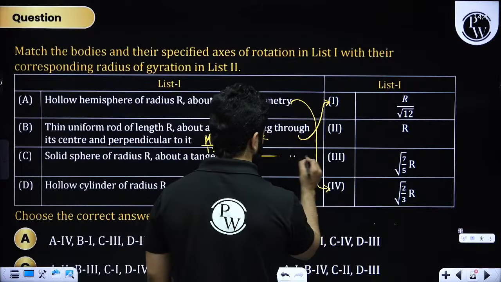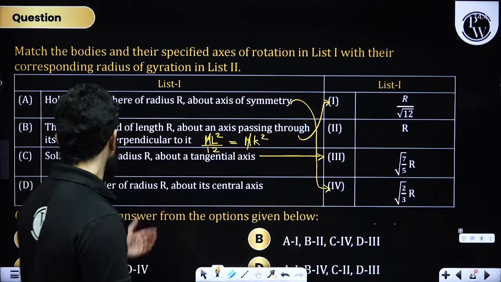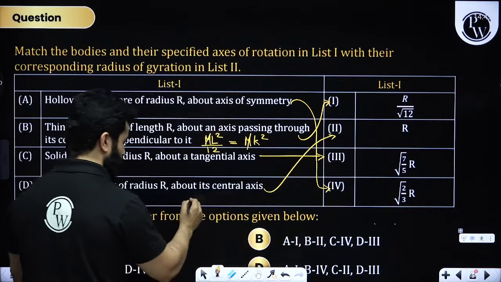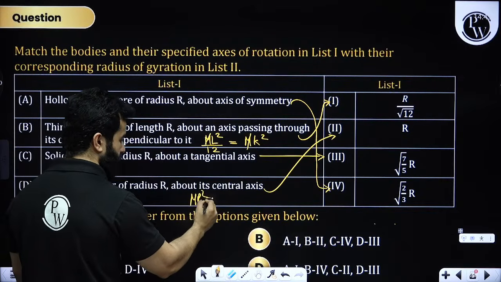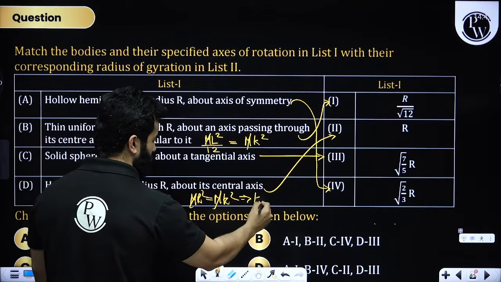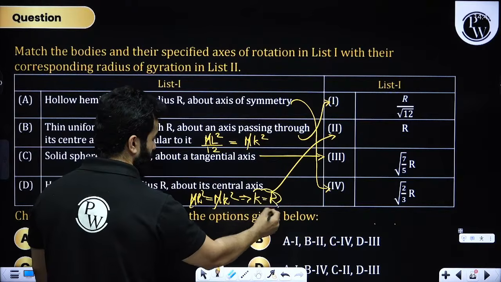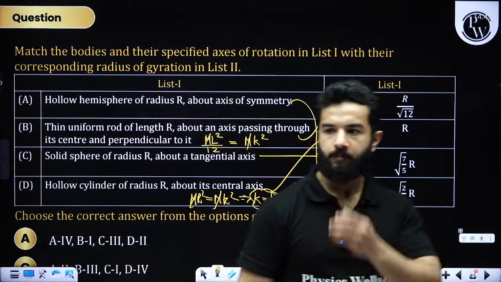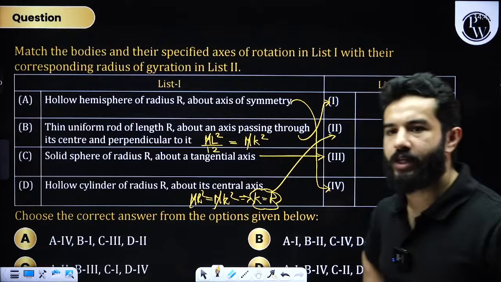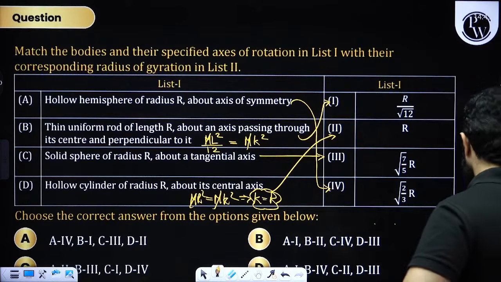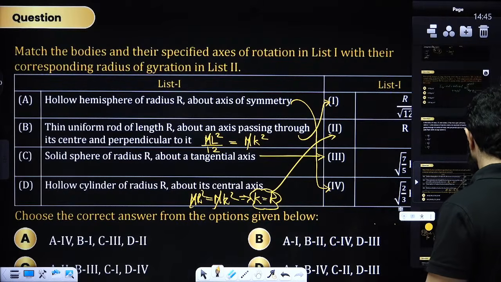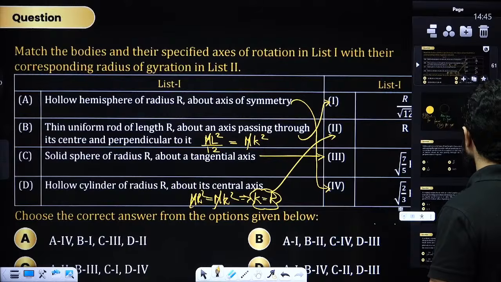That means option 3. And for a hollow cylinder, that will obviously be equal to r, right? Because moment of inertia is mr square and that will equal mk square. So k is actually equal to r. All right, clear? Any more doubt, my dear friends? Sorted? Let's also solve one or two questions on conservation of angular momentum.